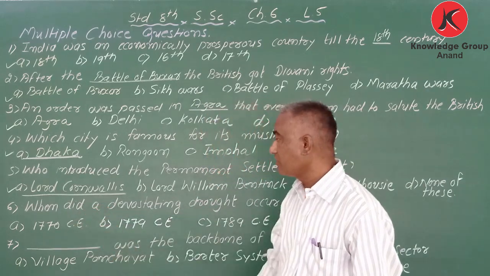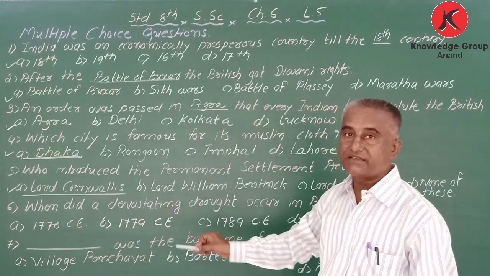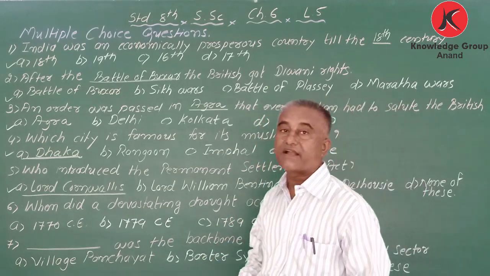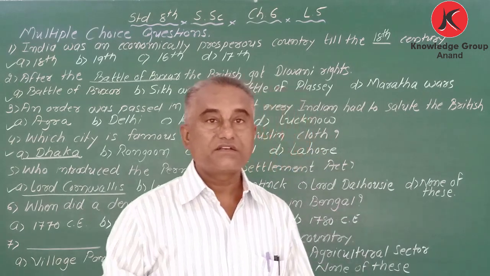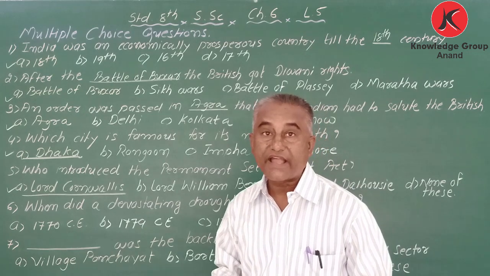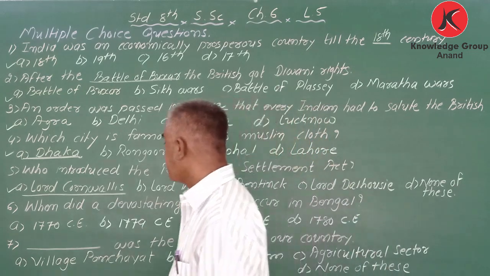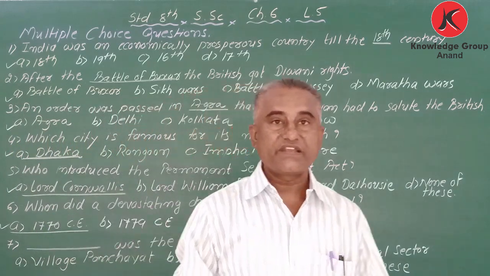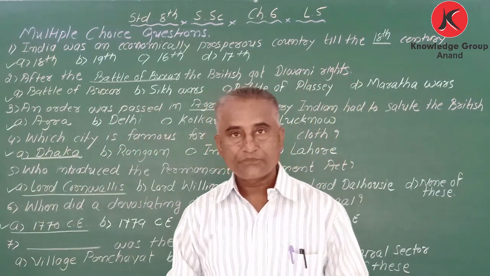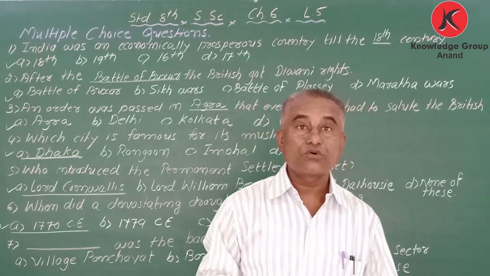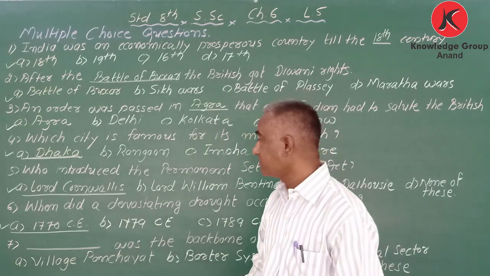Okay, next MCQ. When did a devastating drought occur in Bengal? Correct. In the year 1770. Got it? My dear student, because of that, many people died because of the starvation. Okay? Next one.